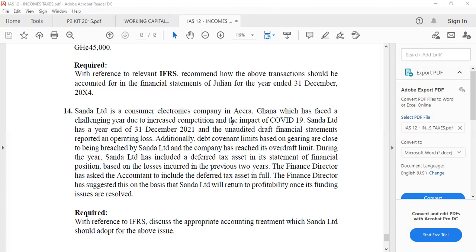Yes. But looking at the information given, would the company be able to make profit at all? No. Are you getting the argument? This company is likely to be liquidated or to go out of business. So their gearing ratio is too high.